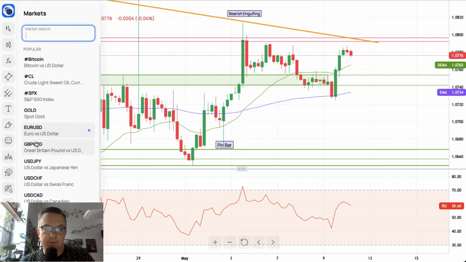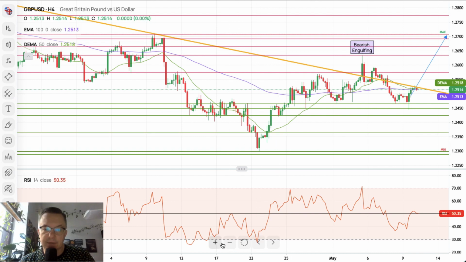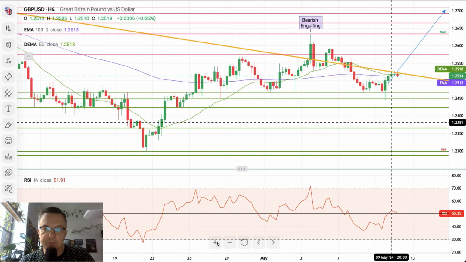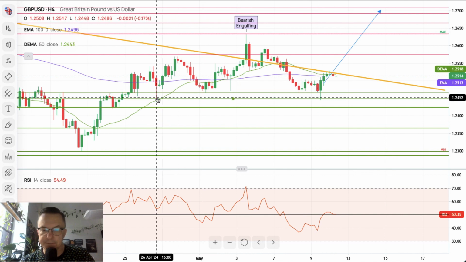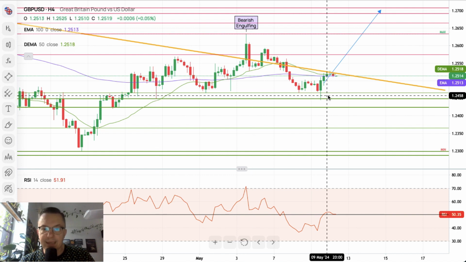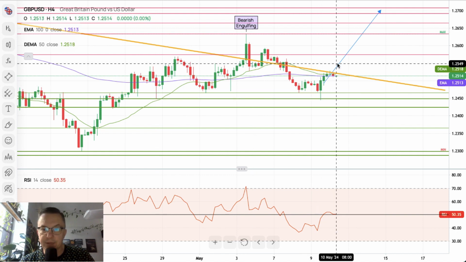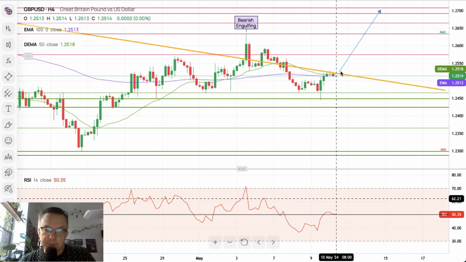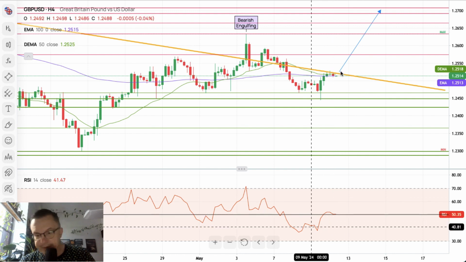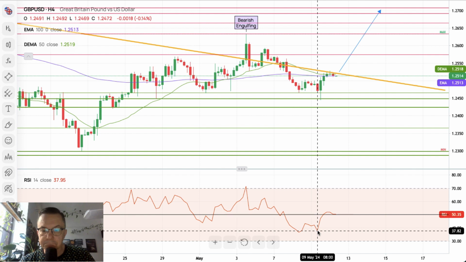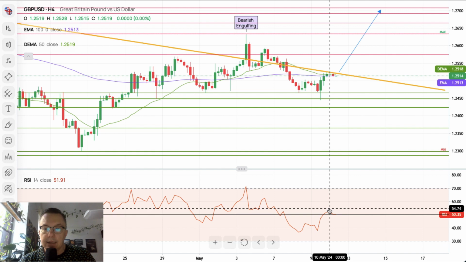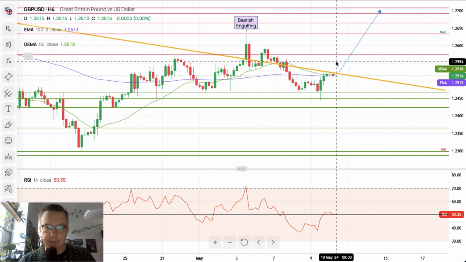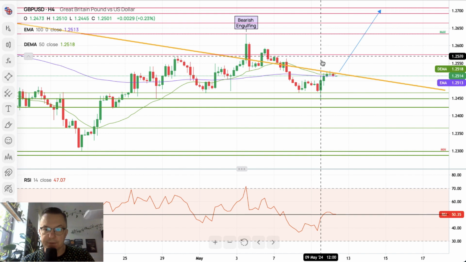Let's find out what's going on with the British pound. So just ahead of the data release, as you can see, the British pound has bounced from this technical support 1.2448, and we got a test of the trend line again, but the momentum is barely positive. So we nicely bounced from the level of 37 points, which is the negative territory, bearish sentiment. But there is no breakout to the upside just yet.